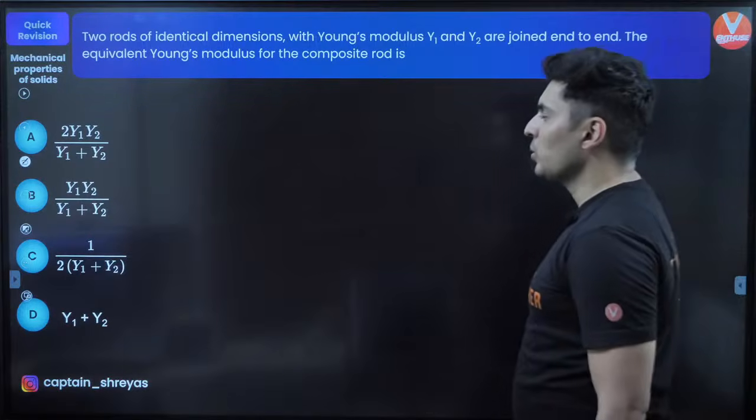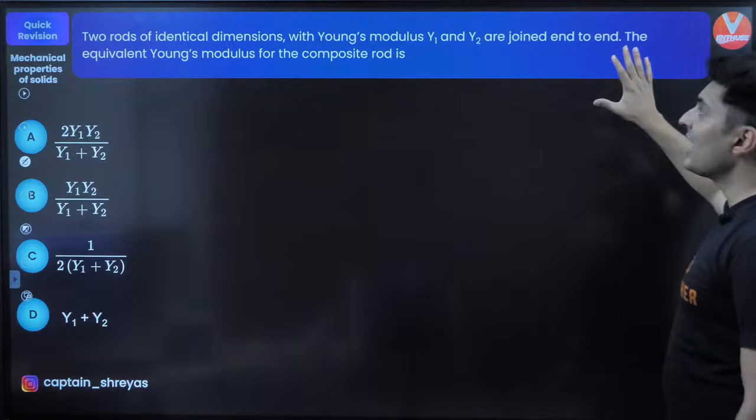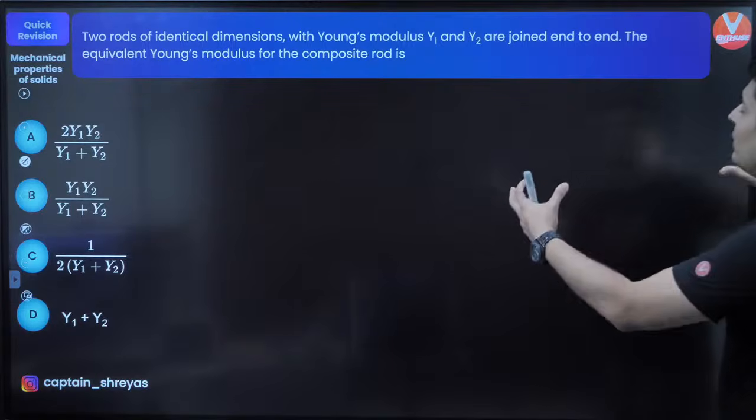Great. Moving on to another question coming up on your screen. Two rods of identical dimensions with Young's modulus Y1 and Y2 are joined end to end.